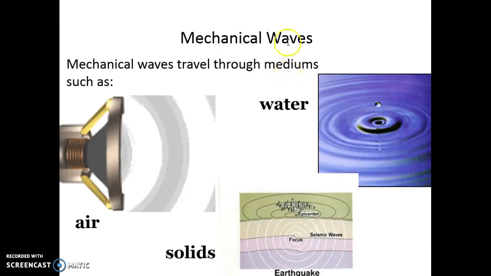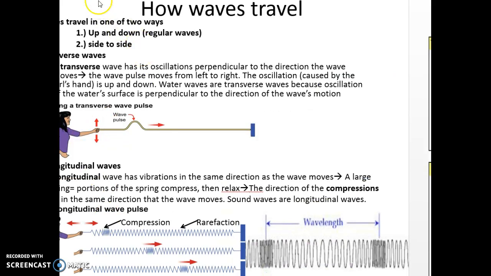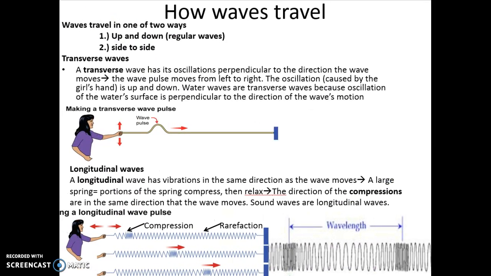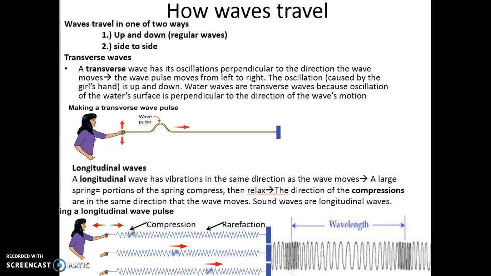The first ones we're looking at are mechanical waves. Again, mechanical waves need a medium in order to transfer their energy from one place to the other. You have two different types of mechanical waves. You have transverse and then you have longitudinal waves. Transverse waves are also called perpendicular waves. So you have the energy moving from side to side, but the wave itself is going up and down. So they form perpendicular lines, which is why they call them perpendicular waves.